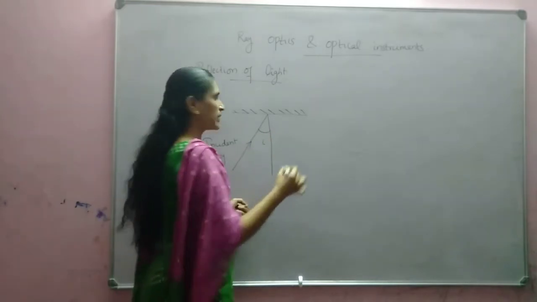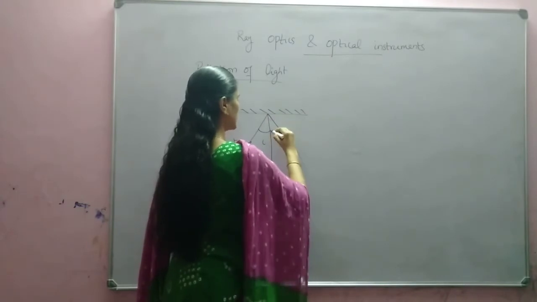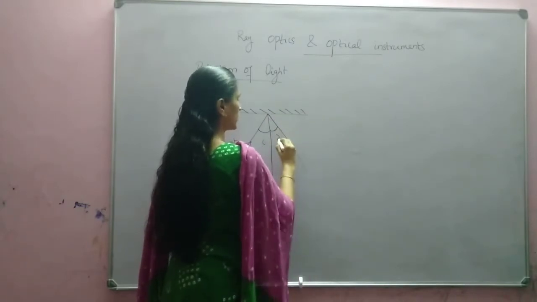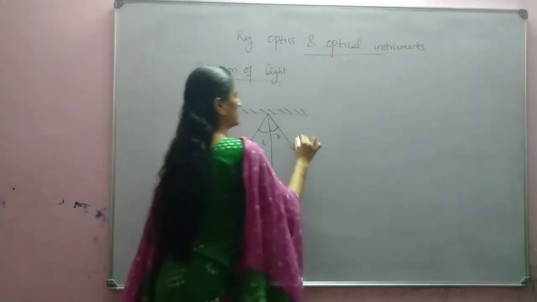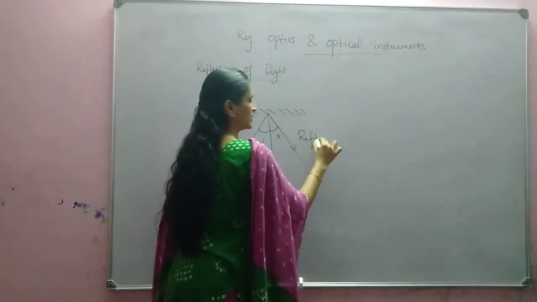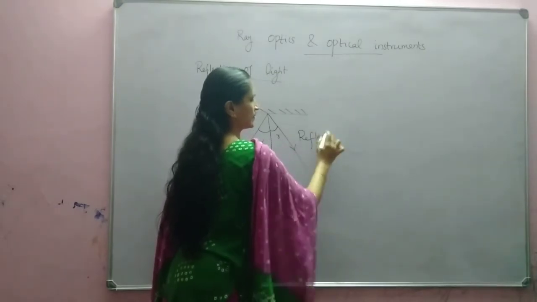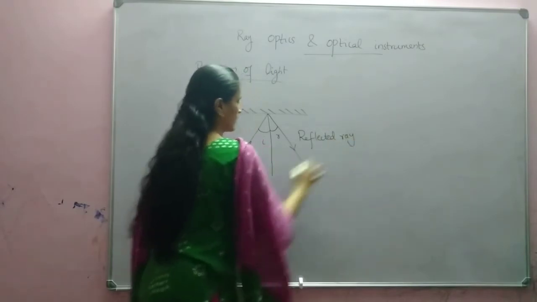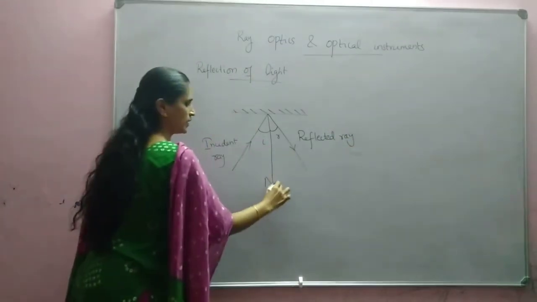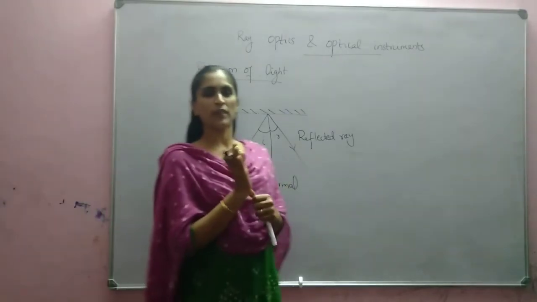That light will be reflected in such a way that it makes the same angle. This angle we call the angle of reflection, and it is equal to the angle of incidence. This is the reflected ray, and this is the normal.